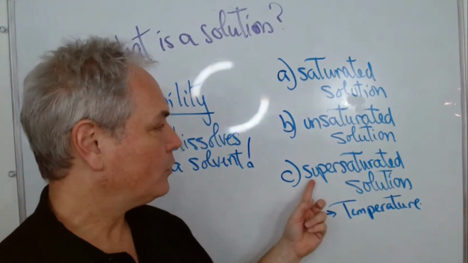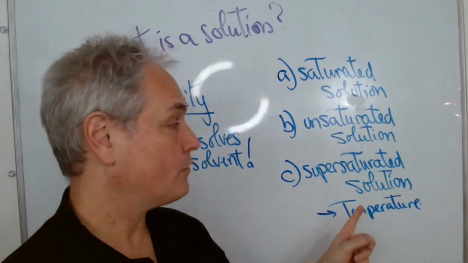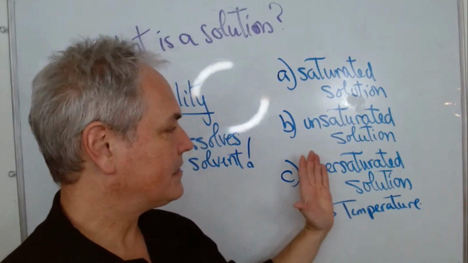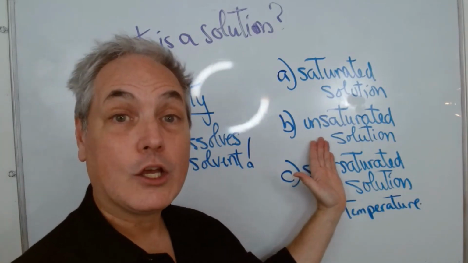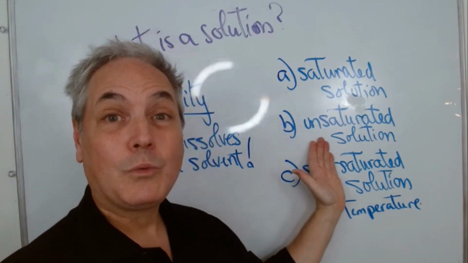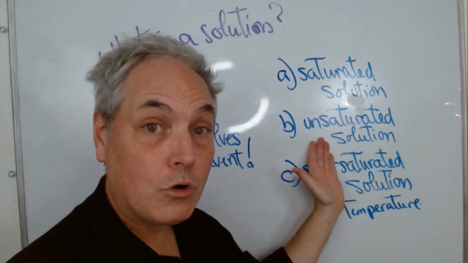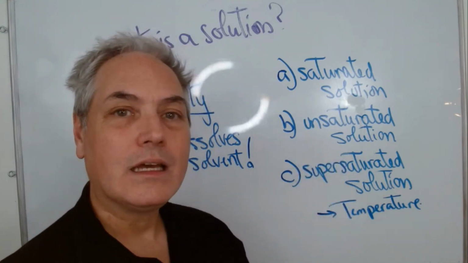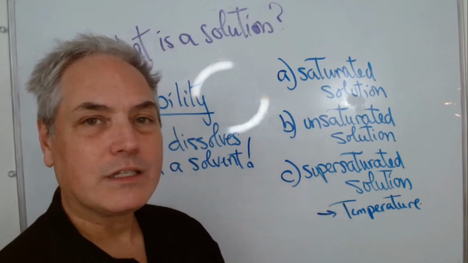Now we have what we call a supersaturated solution. A supersaturated solution is not only a saturated solution, but we find a way to dissolve more than it can originally do in set conditions. So here's an example.